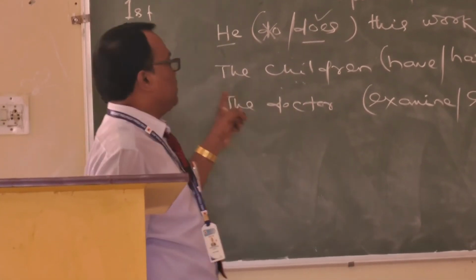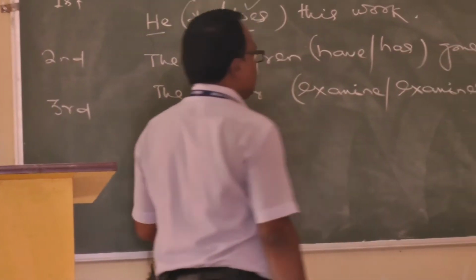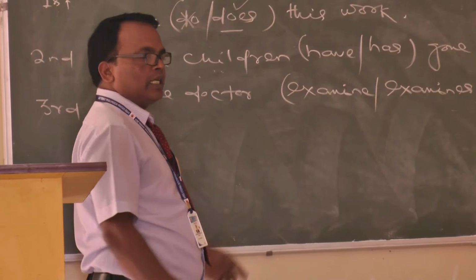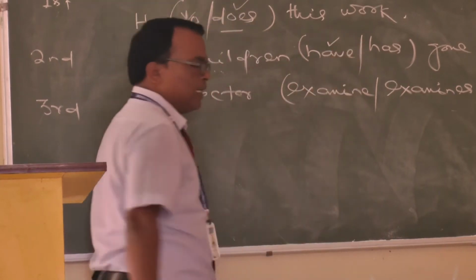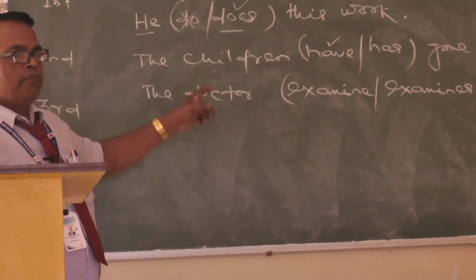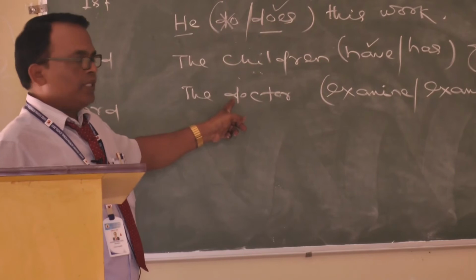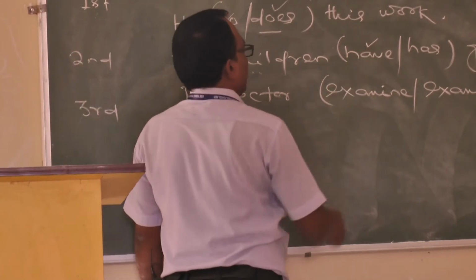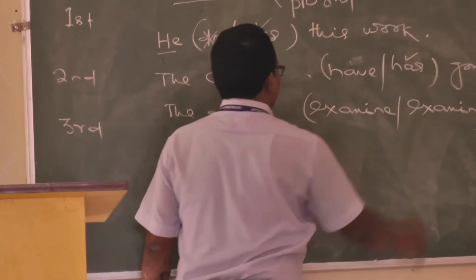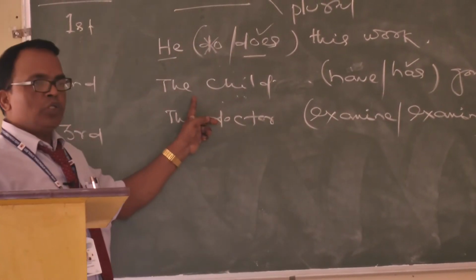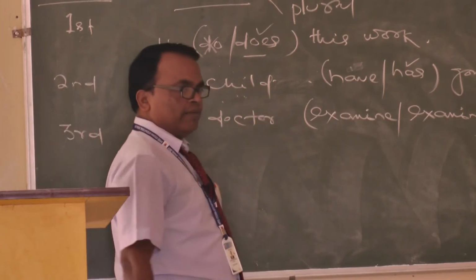Understood? Second sentence: the children has gone there. Which is correct, have or has? Have. Why? Because the children are plural, third person, plural number. So that is why we use have. Even here, having the child, it will be has. Why? Third person, singular number. So it is called subject verb agreement.